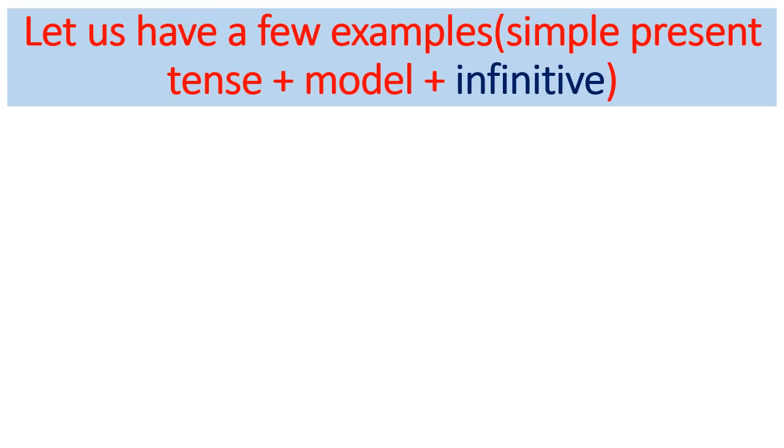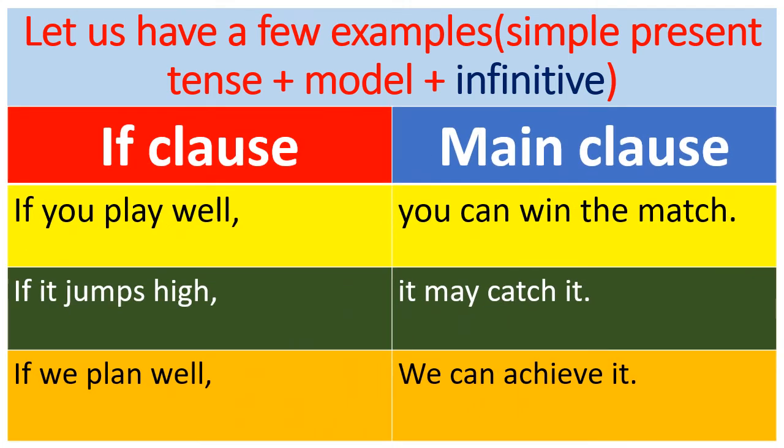Children, now we go for the third situation. Let us have a few examples with simple present tense and modal plus infinitive. What are the changes we make in the main clause? In the third situation, let us see with examples. See the if clause and main clause. Look at the first sentence. If you play well, you can win the match.